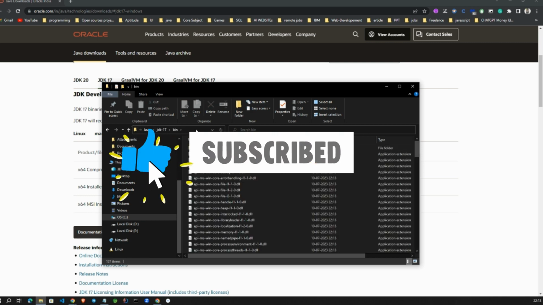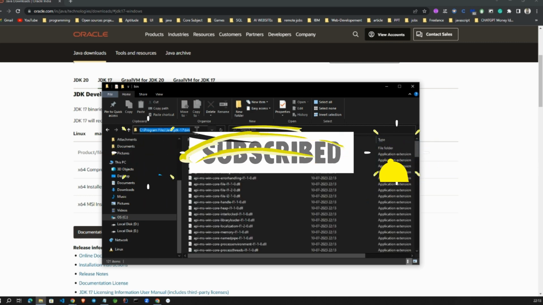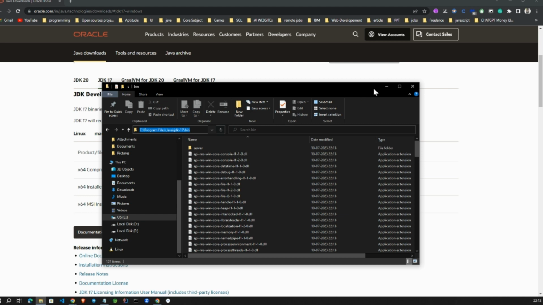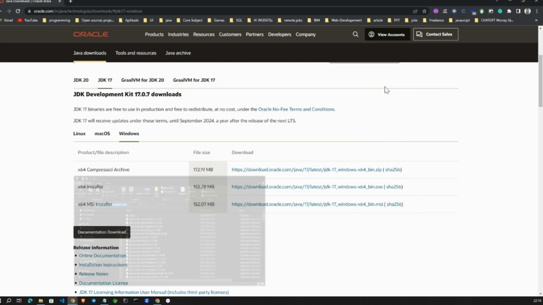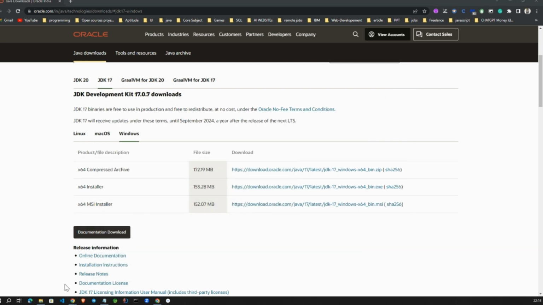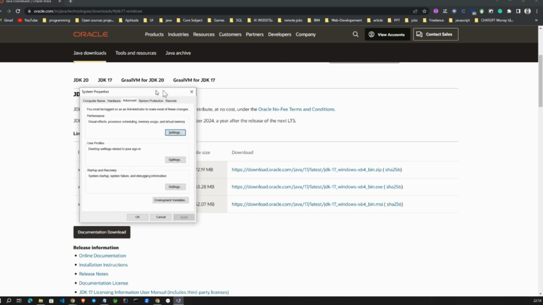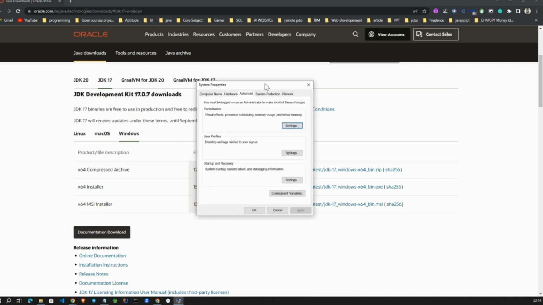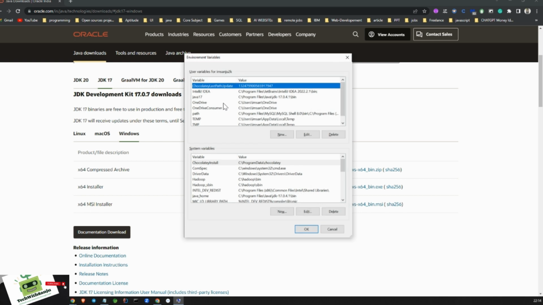Then we need to go to the bin directory and copy this path. Copy this path, then type env, environment variables, in Windows. Then it will show this pop-up window. Then set the variable.